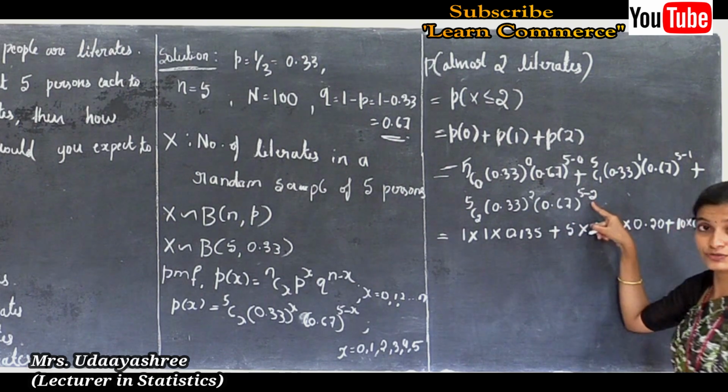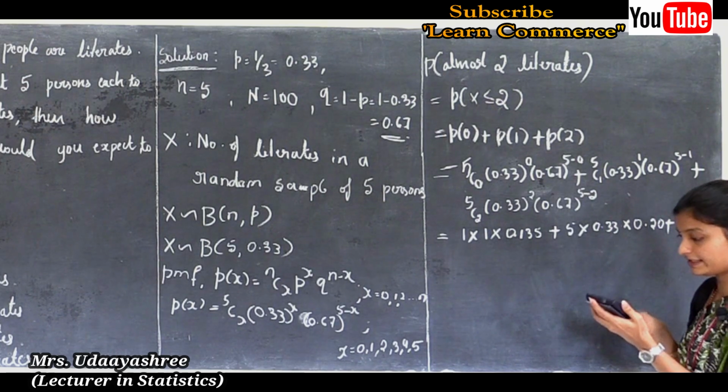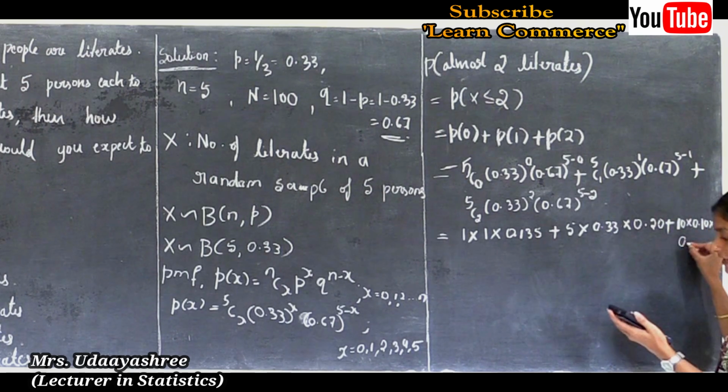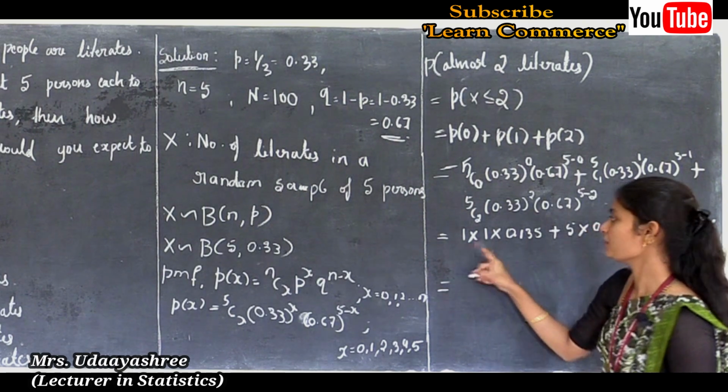So 5 minus 2 is 3, next 0.67 to the power 3 is 0.30.